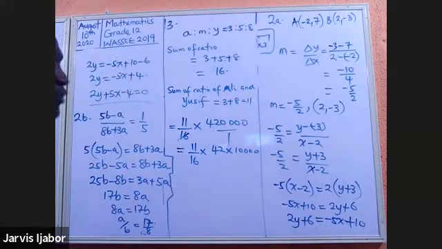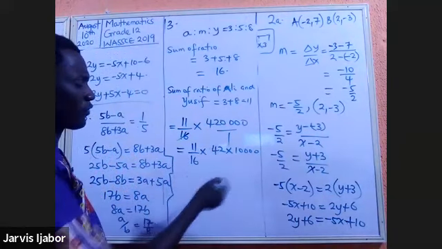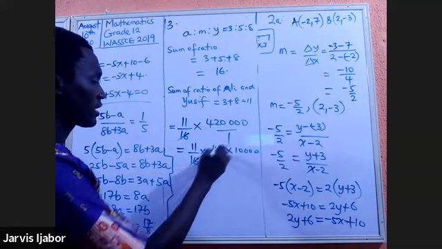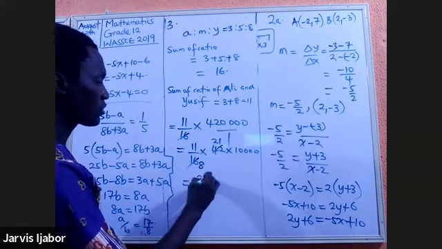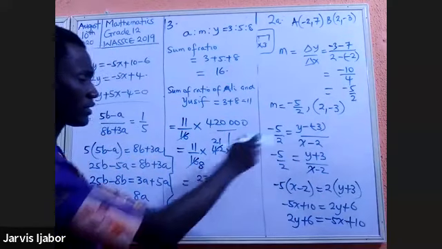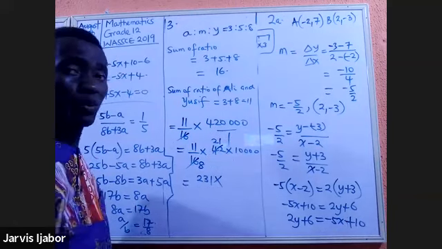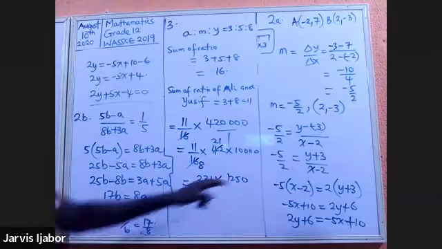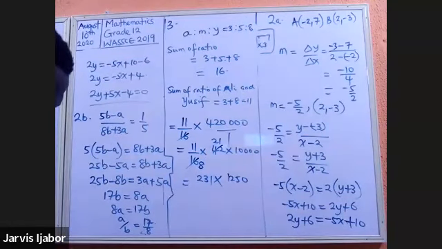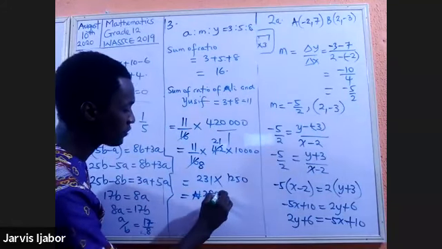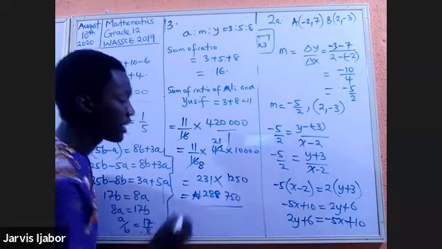So I believe you should be able to finish this. Let me think of a route that may be easy for me. I go here, I'll get 8. I go here, I'll get 21. So that will give me 231 times 8 into this. 8 into 1,000 will give me 125. So I'll get 1250. I hope I'm right about that. So when I multiply these two, I should be getting the answer in this book, which is about 288,750.